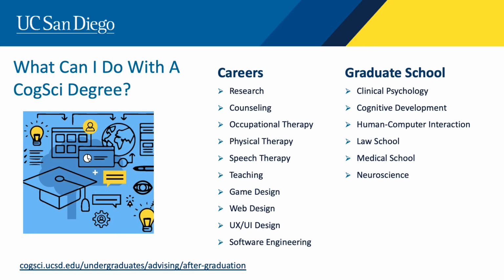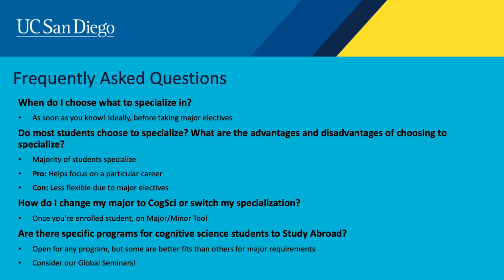As we've established, Cog-Sci is a very interdisciplinary major, so the career options are very diverse as well. Our alumni have worked in fields from occupational therapy to speech therapy, teaching. Many have worked in game or UX/UI design, or even some as software engineers and data scientists. So the career options for Cog-Sci are very open. For graduate school, you have a lot of options as well, even law school or medical school. At the link at the bottom here, you can see what many of our alumni have self-reported that they get hired as after graduation.